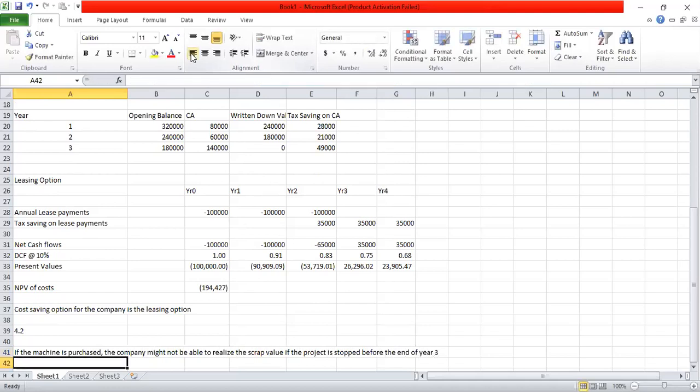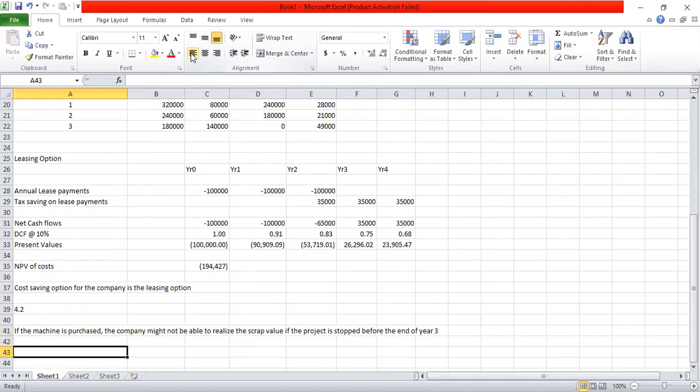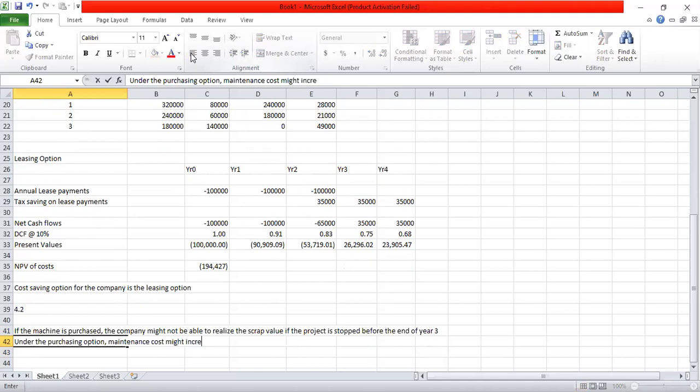In other words, if for any reason the company decides to stop the project before the end of year 3, the company might not realize the scrap value of 40,000. So there is a risk because of that in the purchasing option. And also under the purchasing option, maintenance cost might increase. We never know, it might increase in the latter years.